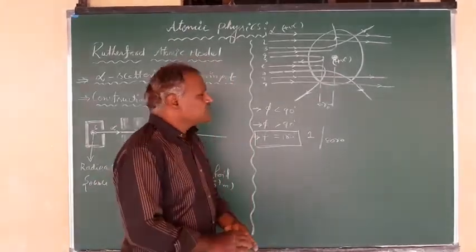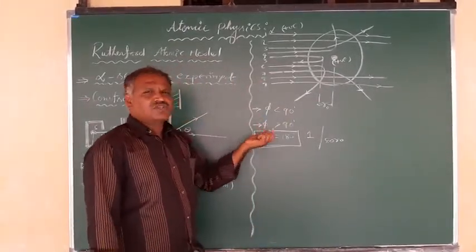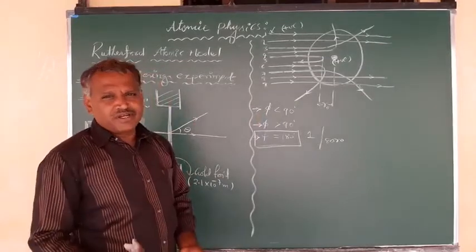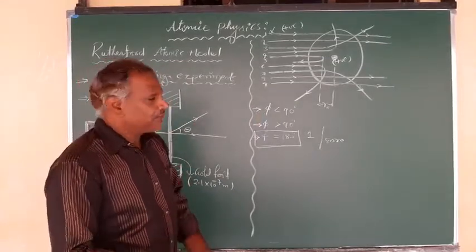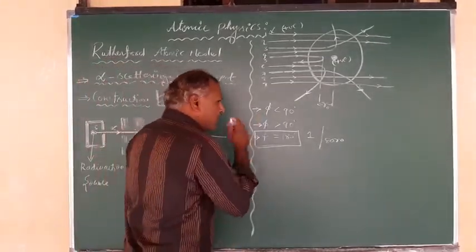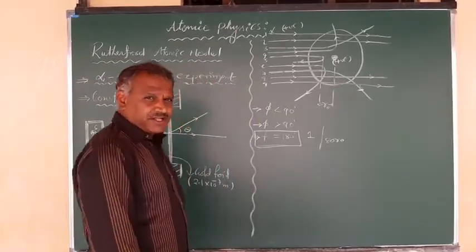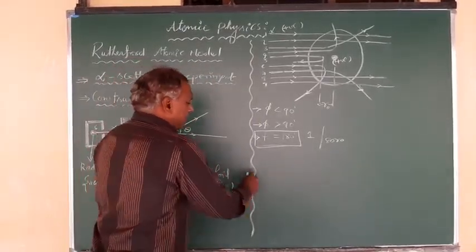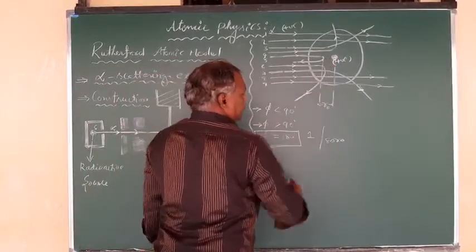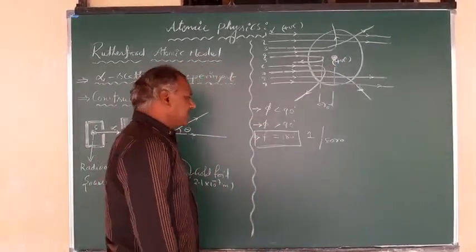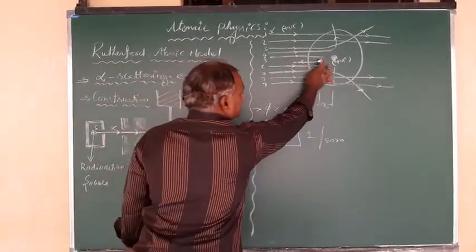So that is the experiment. What are the important points and the information we can get here? One piece of information is that we can calculate this distance, where the alpha particle retraces back.